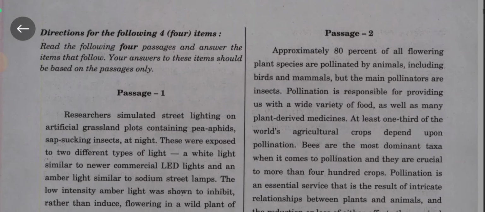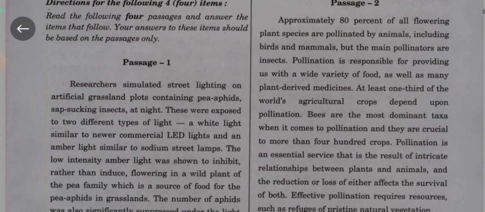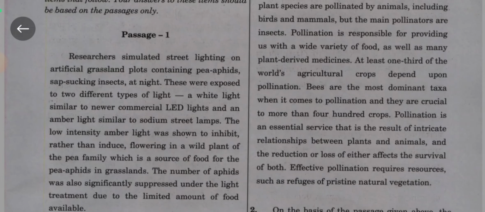Direction for the following 4 items. Read the following 4 passages and answer the items that follow. Your answer to these items should be based on the passages only. Passage 1. Researchers simulated street light on the artificial grassland plots containing the plants and the stalking insects.